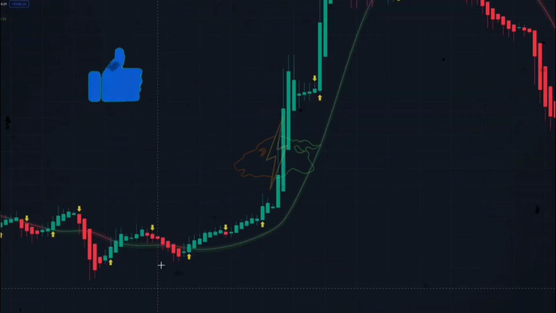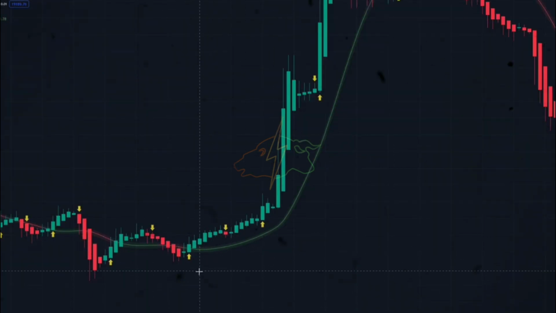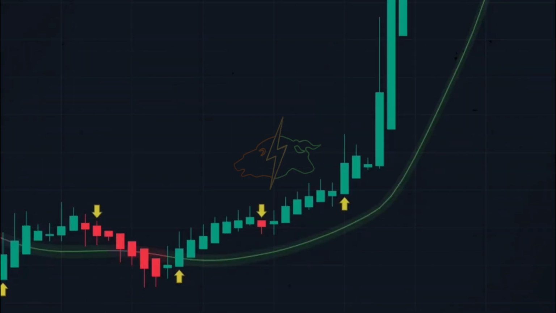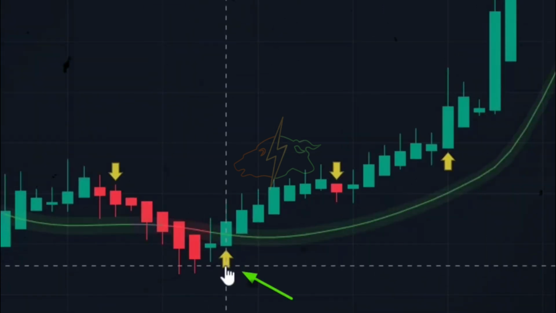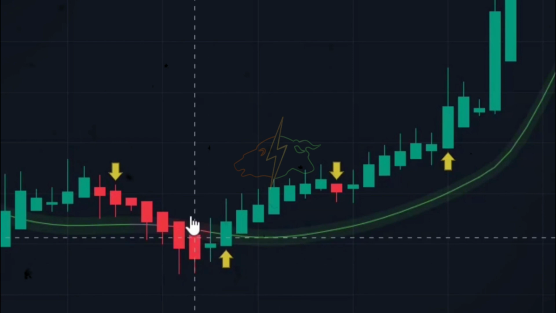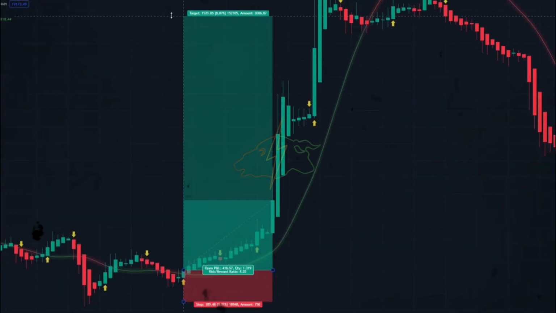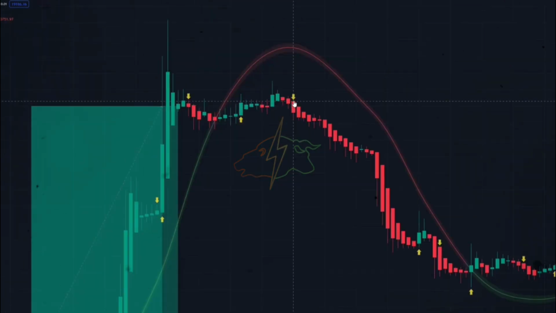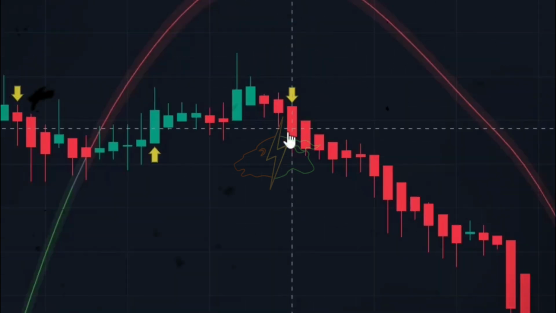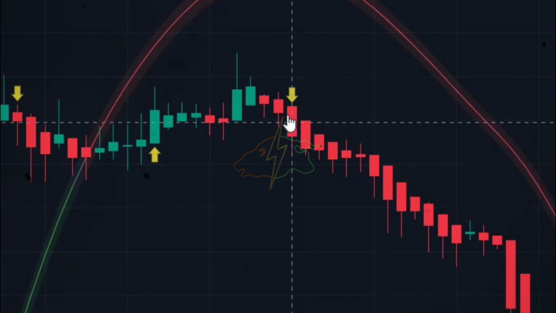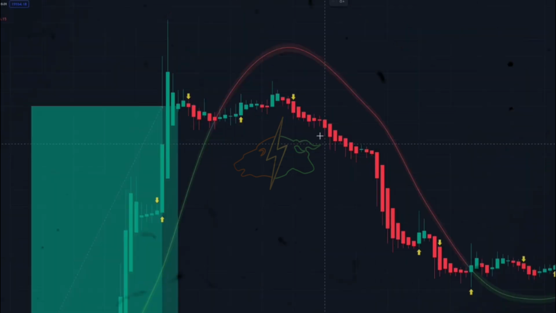Let me clearly explain the process of getting signals from the first indicator. Whenever this graph's color turns green and the green candlestick closes at a higher point than this green graph, and also if the indicator gives us the entry signal, all conditions for entering a buy trade are met. For a sell trade, we do the opposite of what we did for the buy position. Here the graph is red and descending. The candlestick has been closed under the red graph and also the indicator has given us a sell signal.